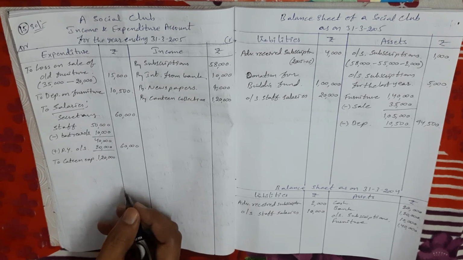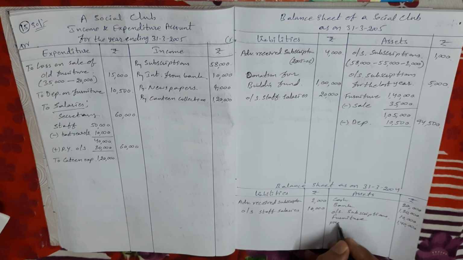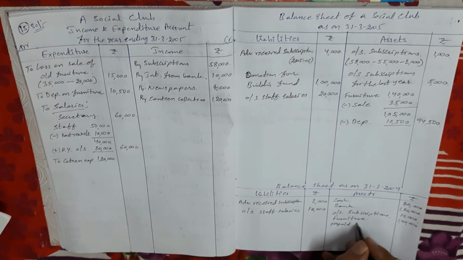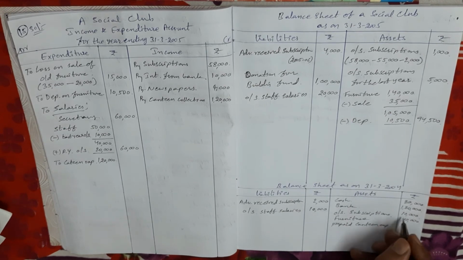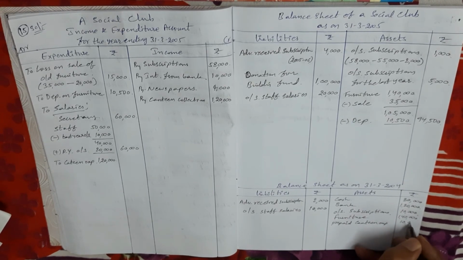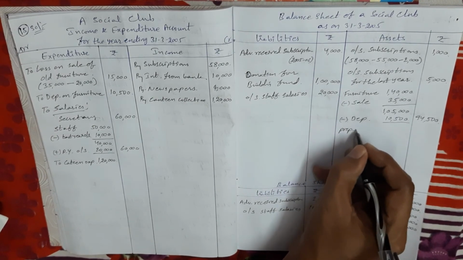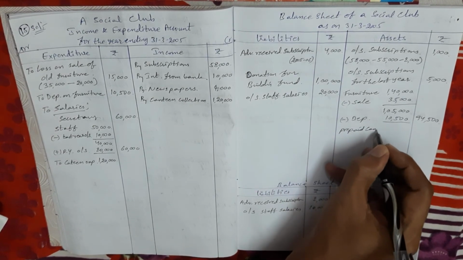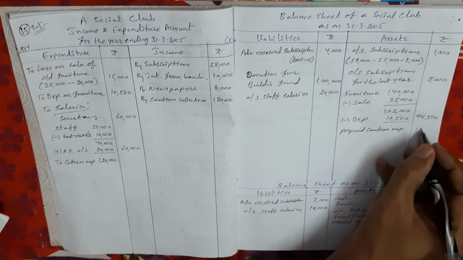So last year's prepaid amount comes in last year's balance sheet asset side. First prepaid, then asset. So prepaid canteen expenditure in last year 10,000 rupees. And present year prepaid means current year balance sheet, same asset side. Prepaid canteen expenses, it is 15,000.